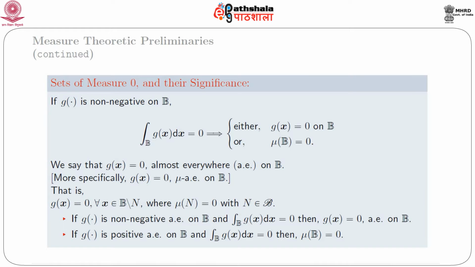If the function g is non-negative almost everywhere mu on B and the integral of g(x) over B is equal to 0, then g(x) is equal to 0 almost everywhere on B. If g(x) is positive almost everywhere mu on B and the integral of g(x) over B is equal to 0, then mu(B) is equal to 0.